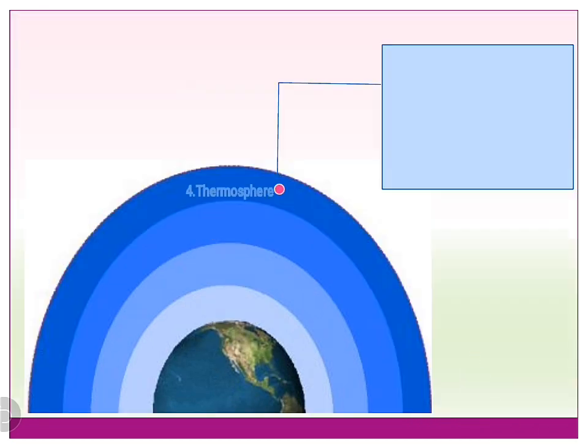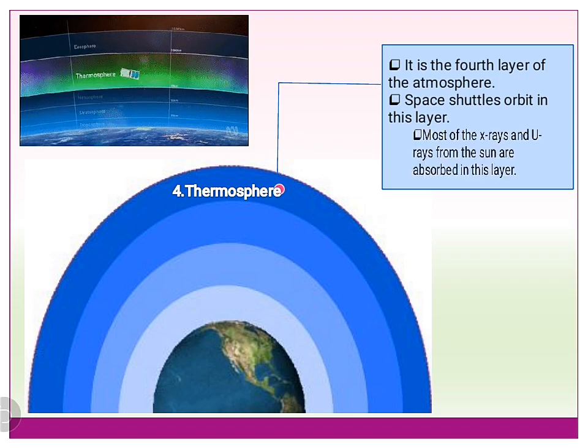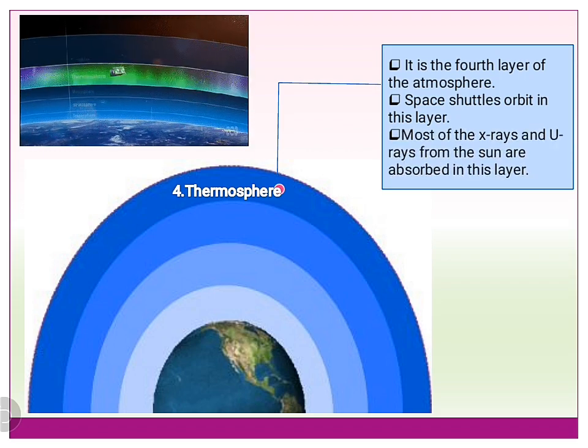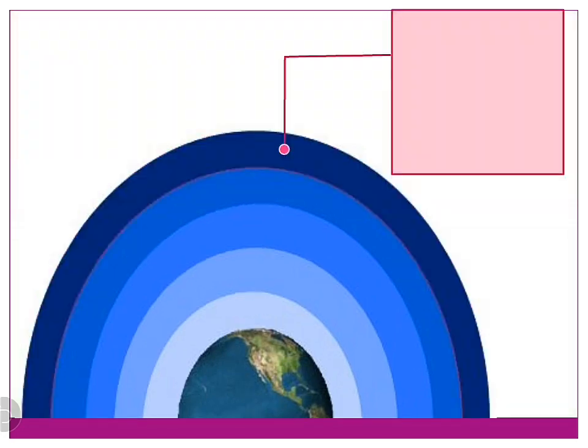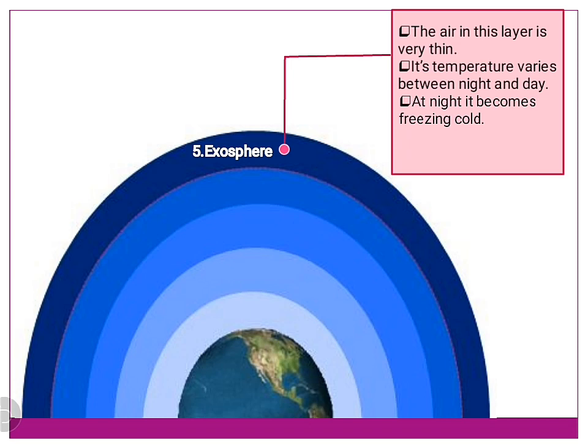Thermosphere is the fourth layer of the atmosphere that is above the mesosphere. Space shuttles orbit in this layer. Most of the X-rays and ultraviolet radiations from the sun are absorbed in this layer. Exosphere is the fifth and the last layer of the atmosphere. Children, the air in this layer is very thin, and also the temperature in this layer varies between night and day. At night, it becomes freezing cold, while during the daytime, it is very hot.